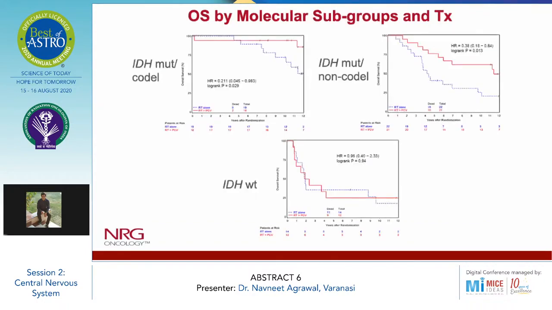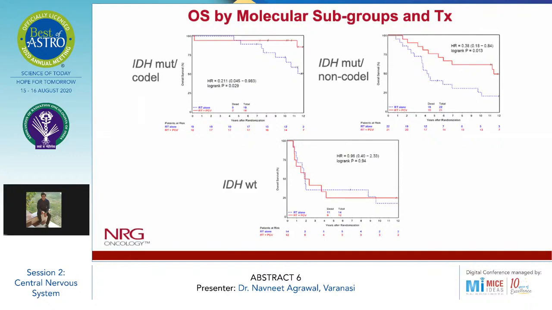Coming to the overall survival subgroups and the treatment arms, first coming to the IDH mutated and 1p19q co-deleted arm. As we can see here in the first graph, the plots are well separated, and there is a statistically significant difference between the RT plus PCV arm compared to RT alone arm. The same can be seen in the second one, the IDH mutated and 1p19q non-co-deleted arm.